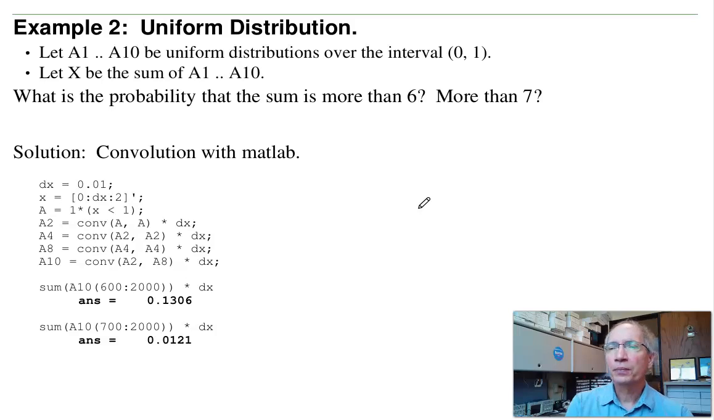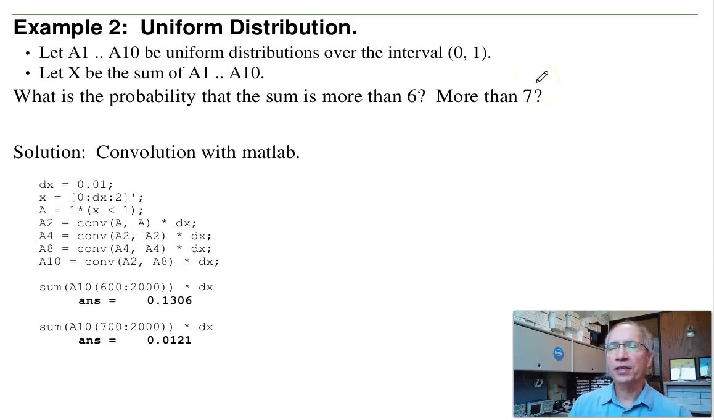Second example. Let's take uniform distributions. With uniform distributions, I don't have to worry about how to interpret the integer 45. Uniform distribution, I just take the number as is. Suppose I add up 10 uniform distributions between 0 and 1. What is the probability that the sum will be more than 6? What's the probability that the sum will be more than 7?